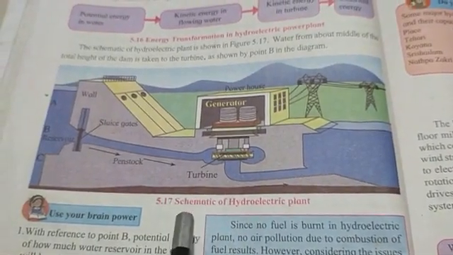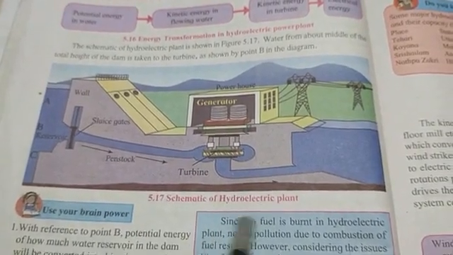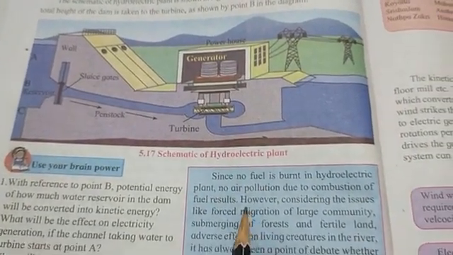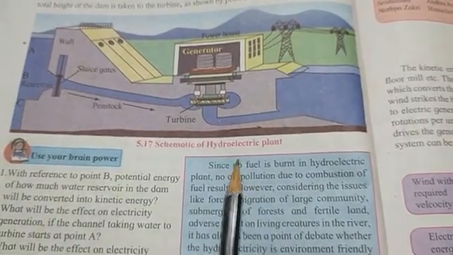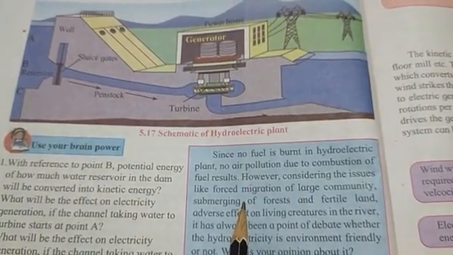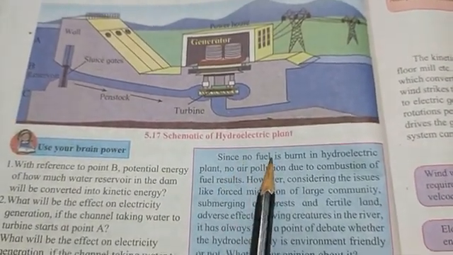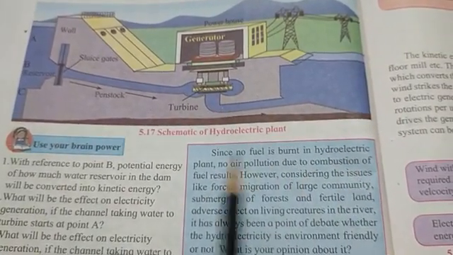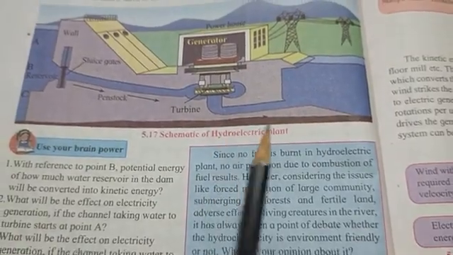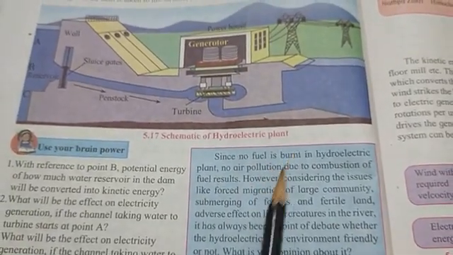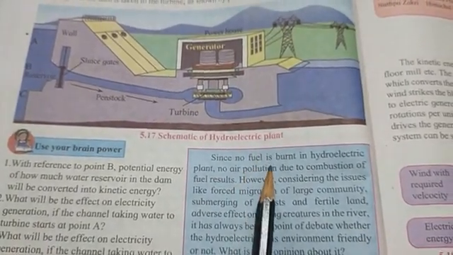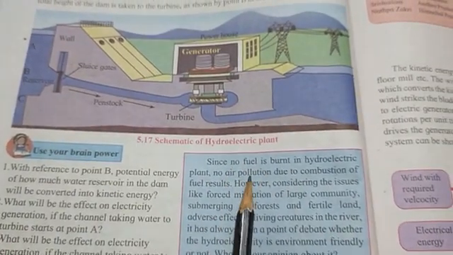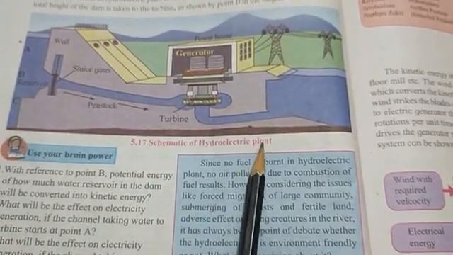Here you are observing the schematic of a hydroelectric plant. As I explained the advantages of a hydroelectric plant, that is only given in this box. Since no fuel is burned in a hydroelectric plant, there is no air pollution due to combustion of fuel. So this box you have to read once again. In the starting of the video, I explained the advantages of a hydroelectric plant.